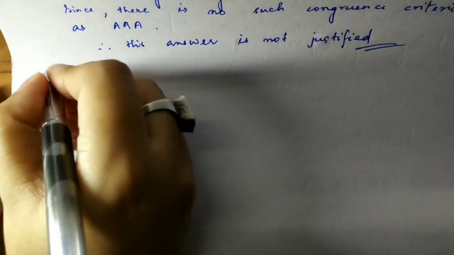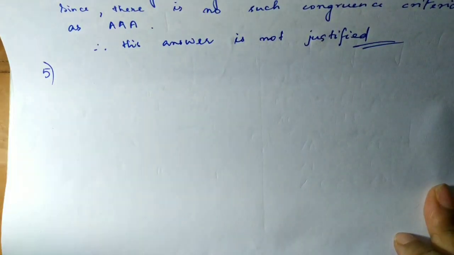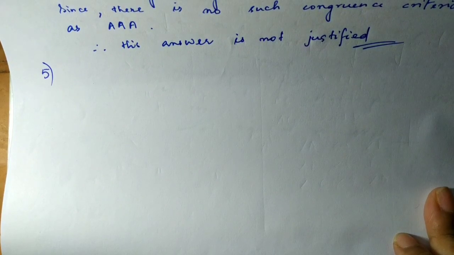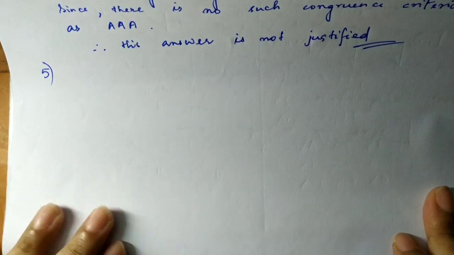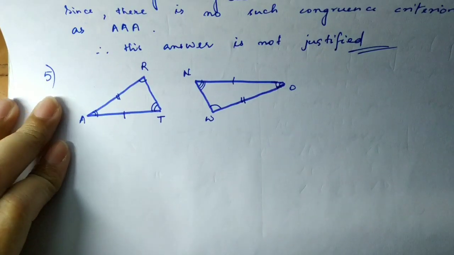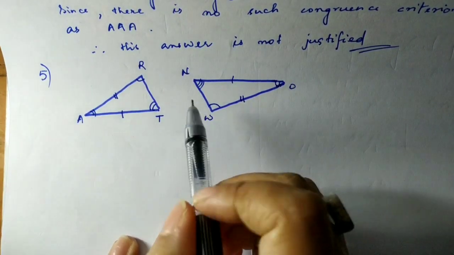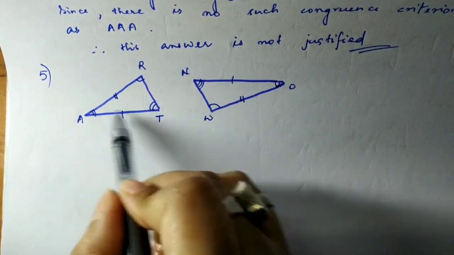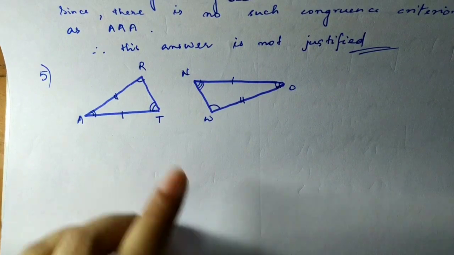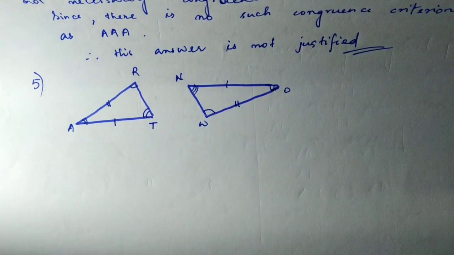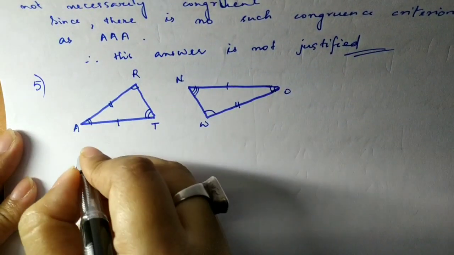Now what is given in question number 5? Let's see the question. It's given in the figure that two triangles are congruent. The corresponding parts are marked. We can write triangle RAT is congruent to what? So let me first draw the diagram for you all. As you can see in the diagram, these markings mean this particular line is equal to this, and all corresponding congruent parts are marked. So what we have to show is how these two triangles are congruent.